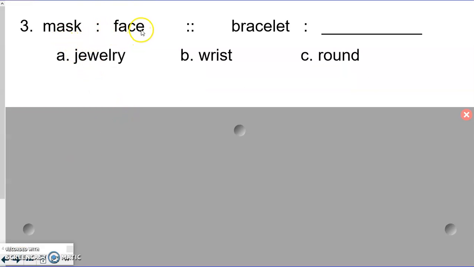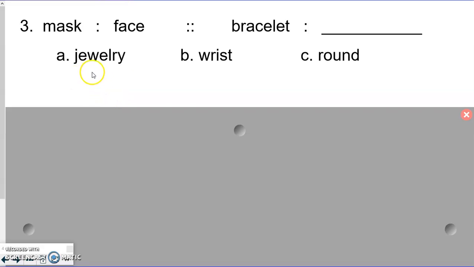All right, take a look at this one. Mask is to face. So think about how mask and face relate. How they go together. We're looking at location analogies here. So you could even turn this into a sentence if you could verbalize it. And you could say, a mask goes on your face. So mask is to face as bracelet is to blank. So if a mask goes on your face, bracelet goes on your, look at our answer choices.